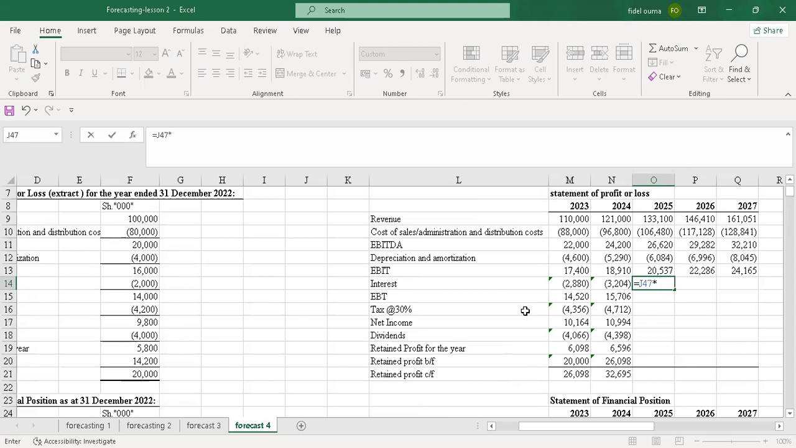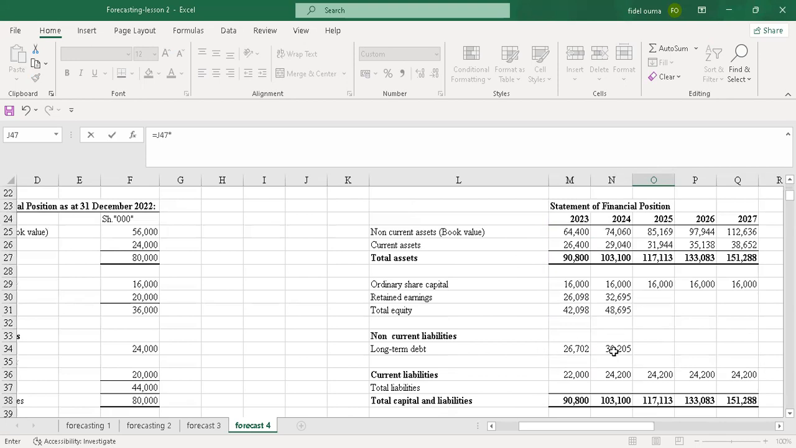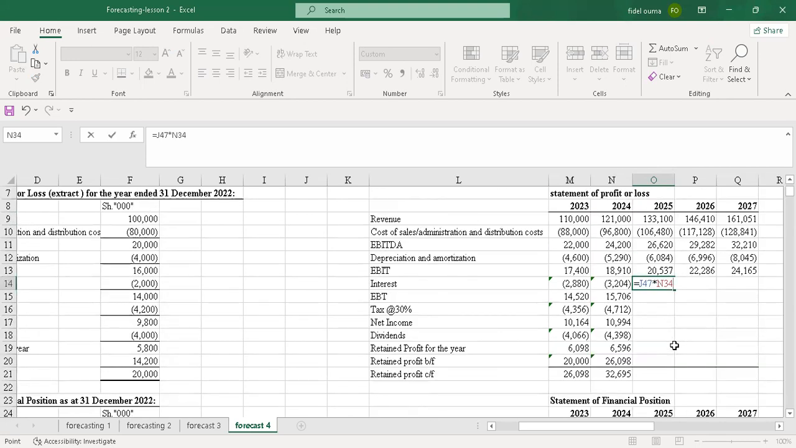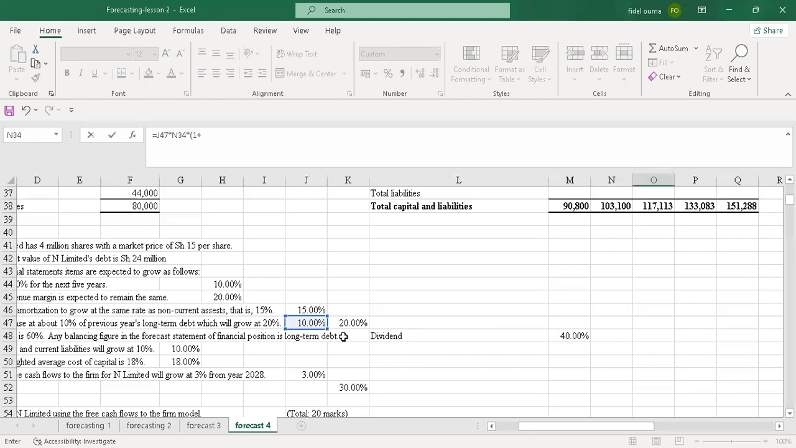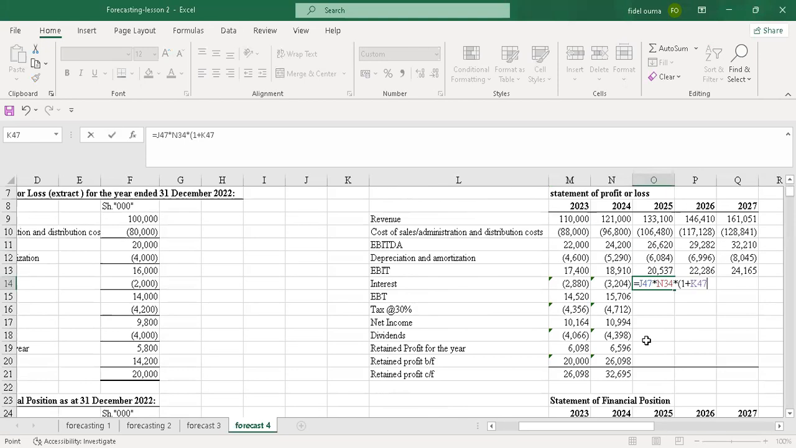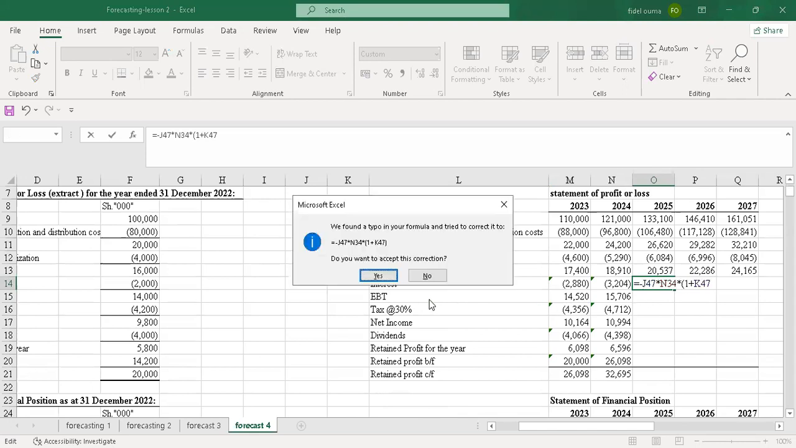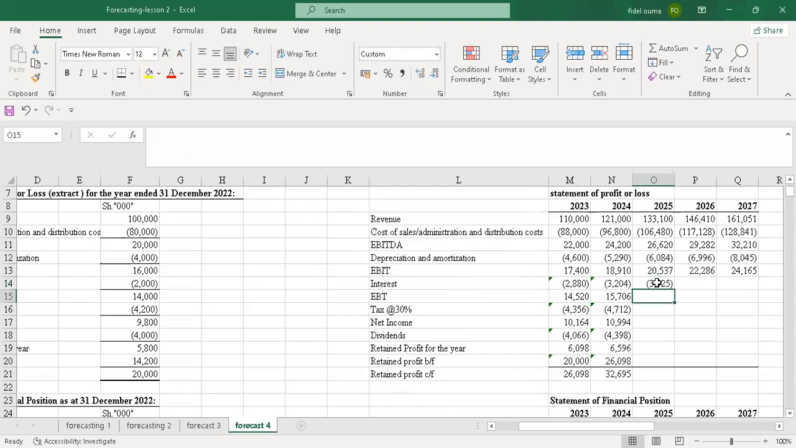So I'll multiply this 10% by the previous year. The previous year long-term debt here is now, for 2025, is now 2024. Yeah, and this will have a growth rate of 1 plus the 20%. Yeah, the interest will grow 20%, maybe because of inflation. Then I'll put a negative sign because I want it to be negative. Yeah, so I'll have that value there.